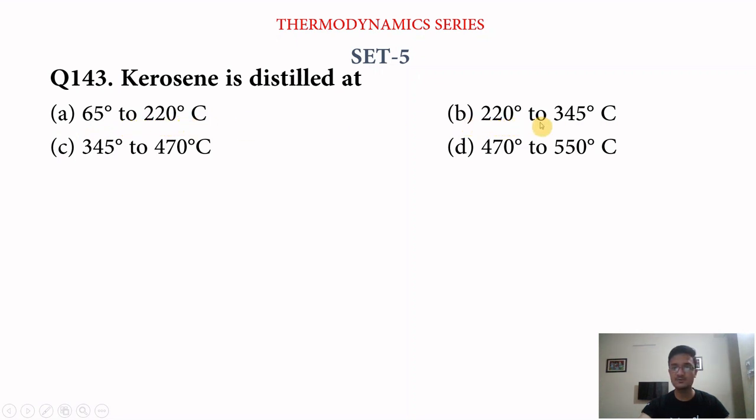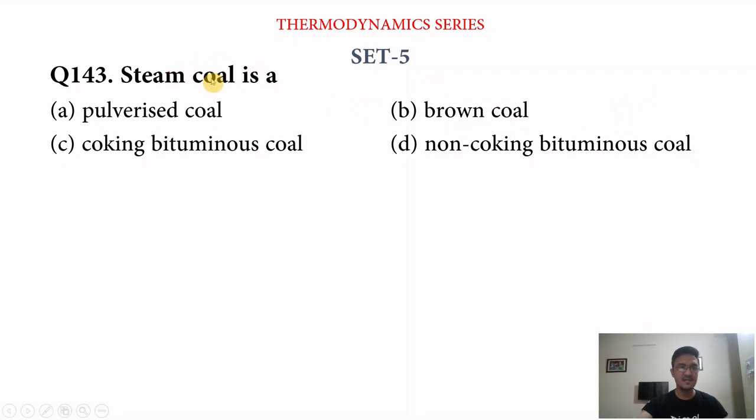Option B, 220 to 345. C, 345 to 470. And D, 470 to 550. So answer is 220 degrees Celsius to 345 degrees Celsius. Kerosene is distilled at this temperature. Answer is B.